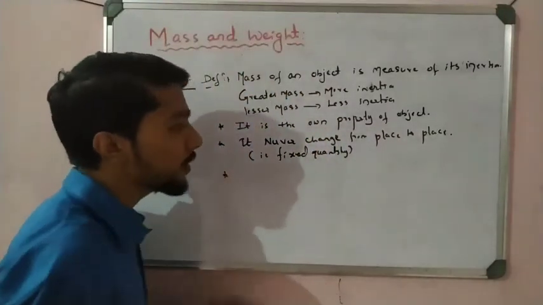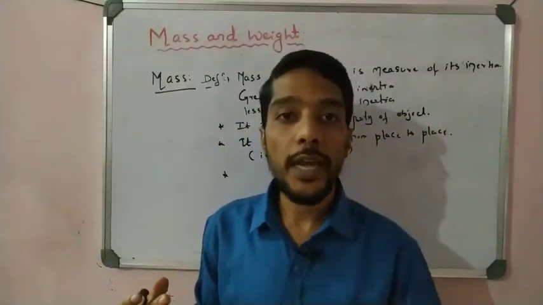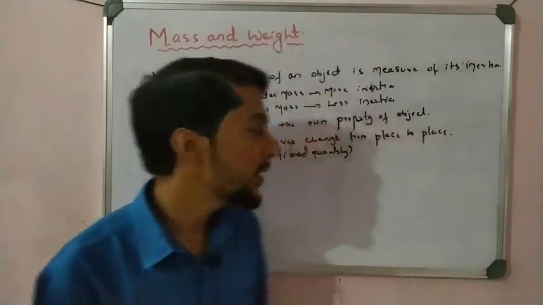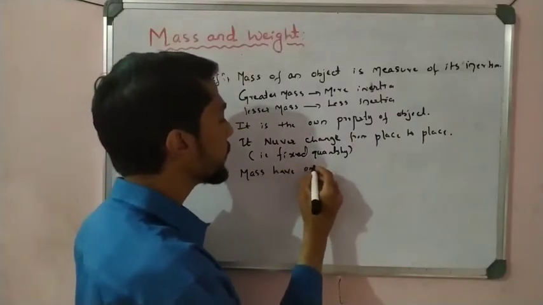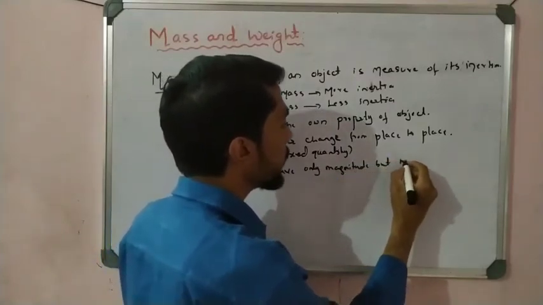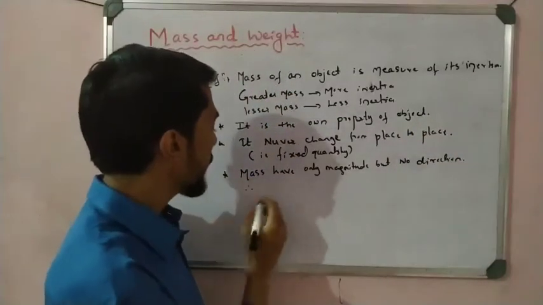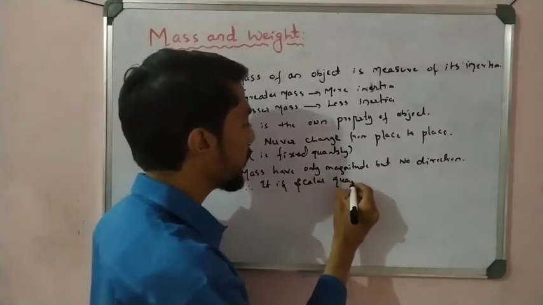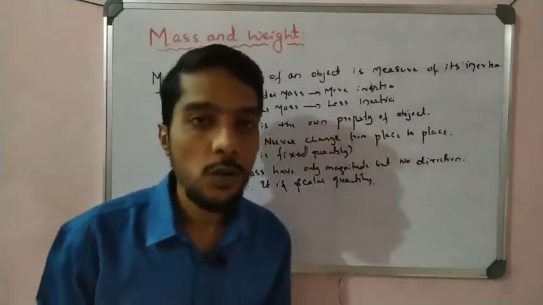Next, students, one very important point. Mass has only magnitude, that is 1 kg, 2 kg, 3 kg, 4 kg. It does not have any direction. There is no direction. So we say mass has only magnitude but no direction, therefore it is a scalar quantity. You have to remember that point about mass, students, right? Mass has only magnitude.